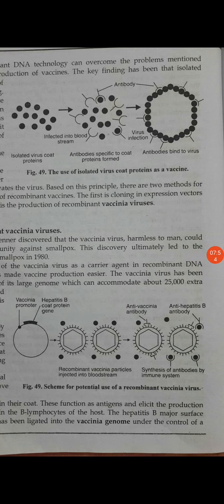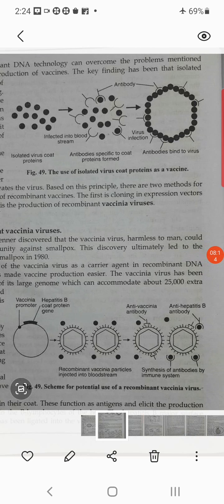The use of vaccinia virus as a carrier agent in recombinant DNA technology has made vaccine production easier. So this virus acts as a vehicle. This vaccinia virus has been used because of its large genome, which can accommodate 25,000 extra nucleotides, and because it is non-infectious. Vaccines are prepared by cloning the gene for viral surface antigen that